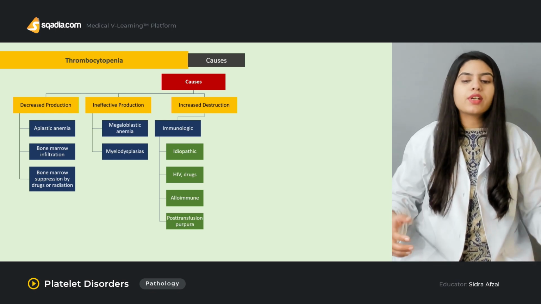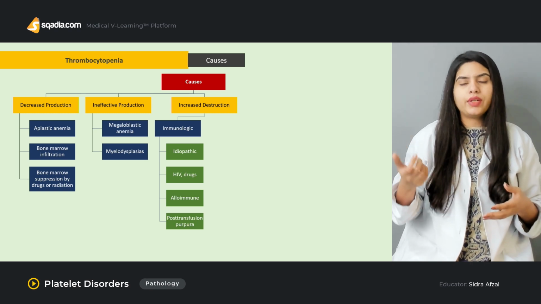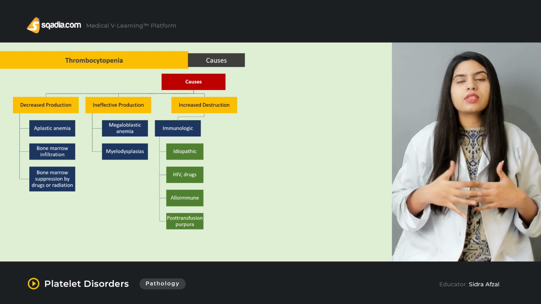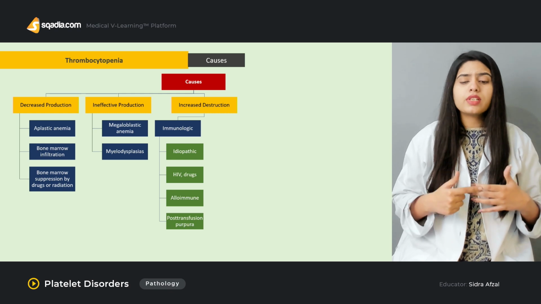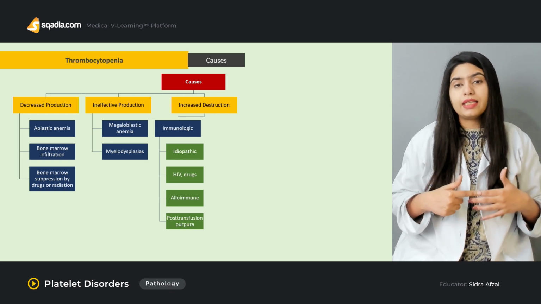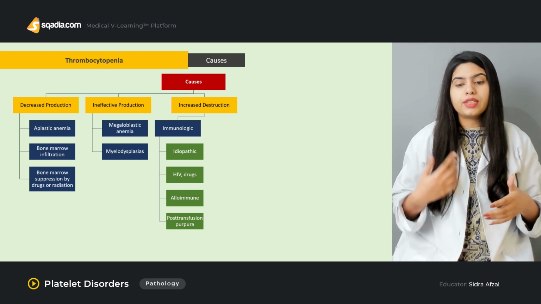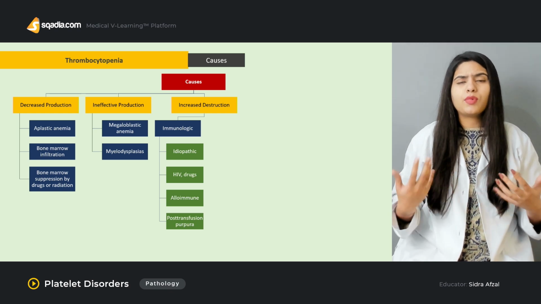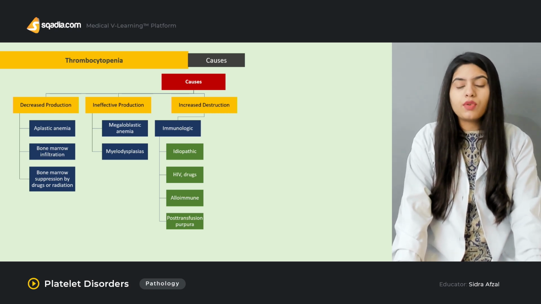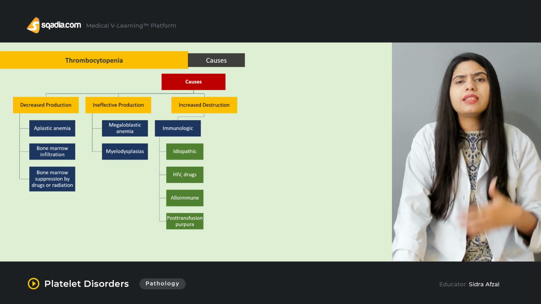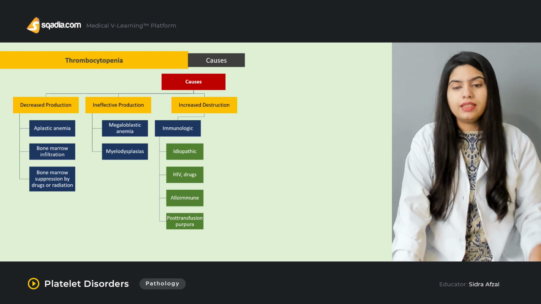Then there can be post-transfusion purpura. Purpura is a word that describes the spot-like appearance on the skin that is due to the hemorrhage taking place beneath the skin. In post-transfusion purpura, there is destruction of the platelets due to antibodies that are being produced, and after the transfusion of blood, cross-reactions from positive and negative blood matching actually take place that are responsible for the destruction of the platelets. All of these things we will discuss in coming slides when we discuss post-transfusion purpura in detail.